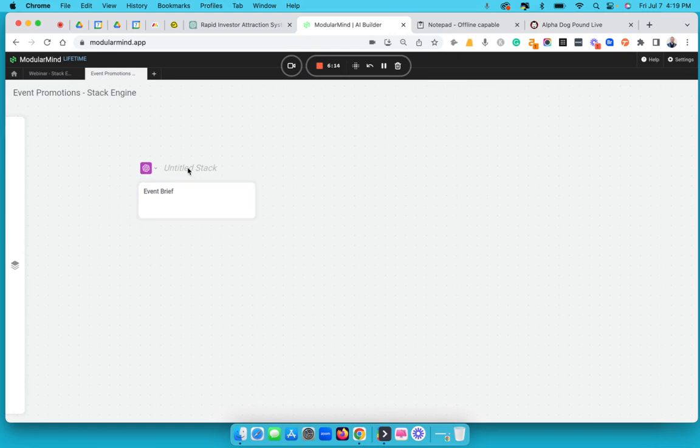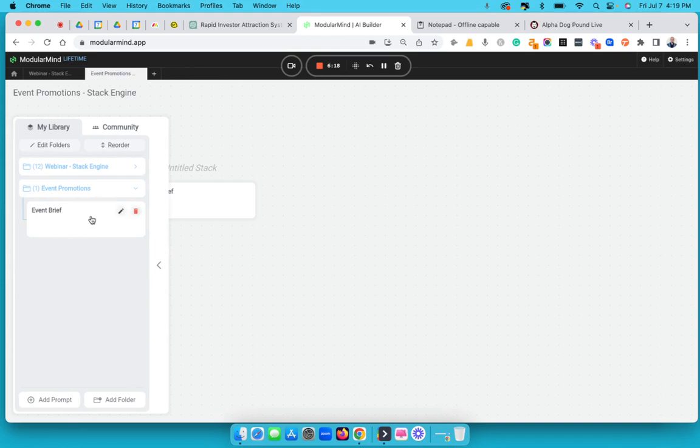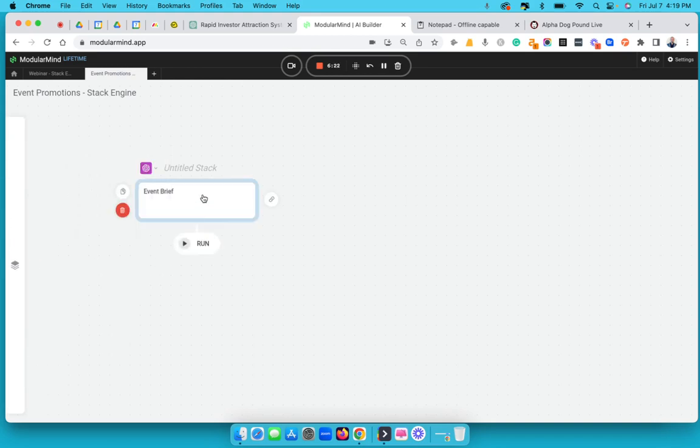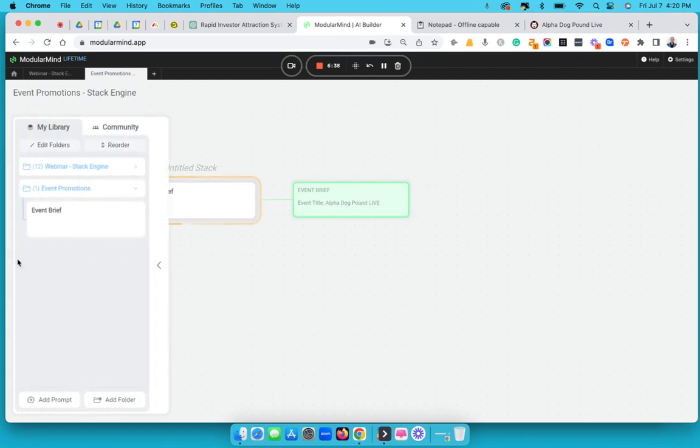Okay, so that stack, I don't need a name for it. I don't think I can even name it. Anyways, what happens is that prompt can start things and then it does an output that can be read by the next piece of the engine. So let's run it and let's see what happens. Okay, so it's running. Now it's giving the information. While it's doing that, I'm going to come here and add a prompt.